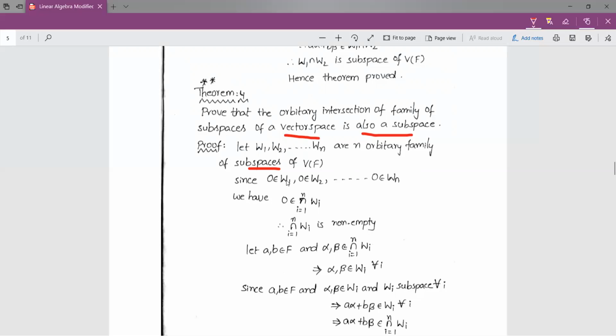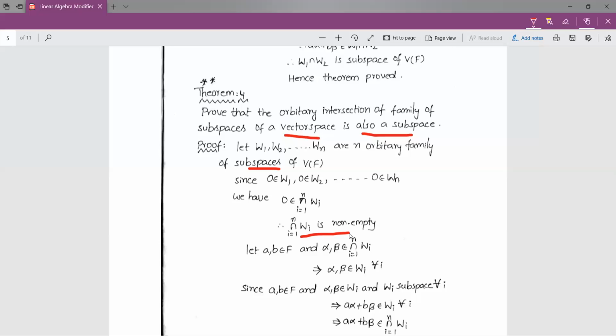Whenever 0 belongs to all the subspaces, therefore 0 belongs to their intersection. It means the intersection over i equal to 1 to n of Wi, the intersection of those n subspaces. So therefore intersection is non-empty. In order to prove the intersection of arbitrary subspaces is a subspace, first we have to prove that the intersection is non-empty.